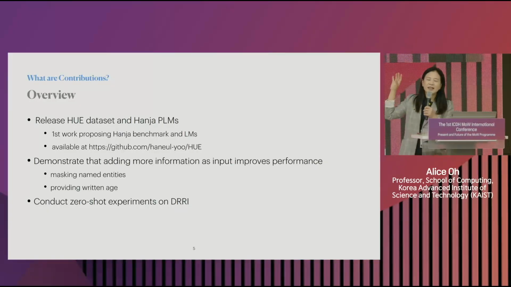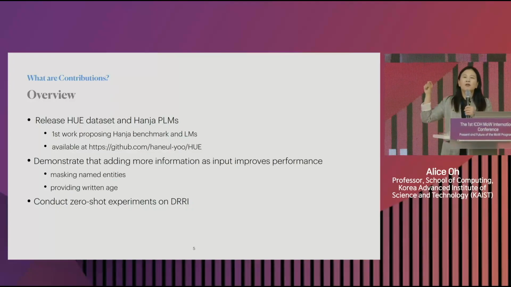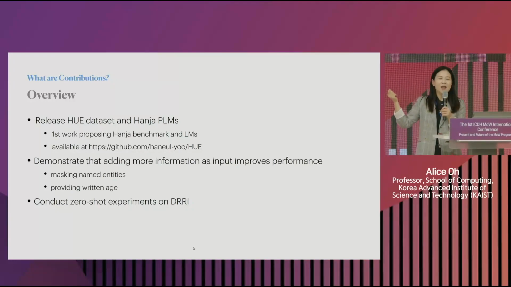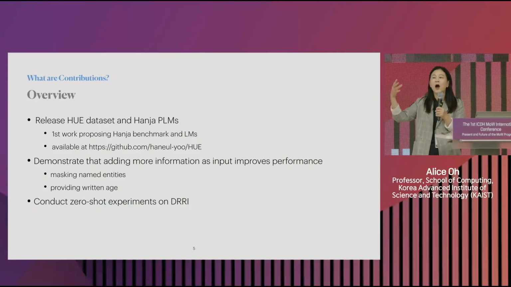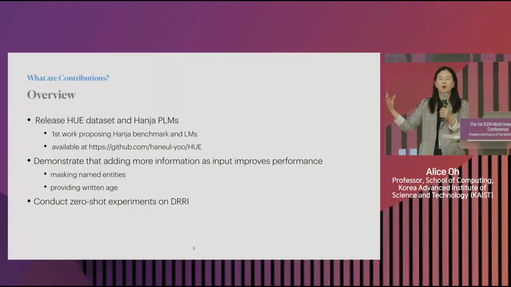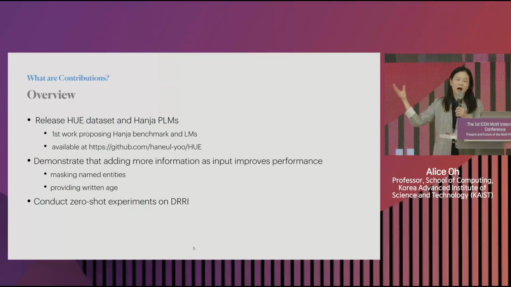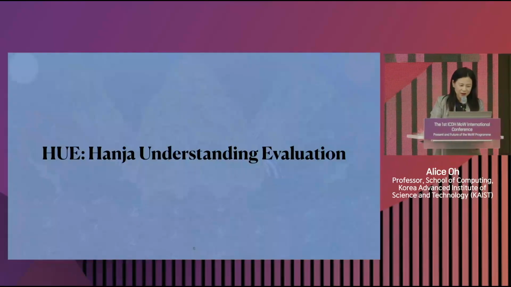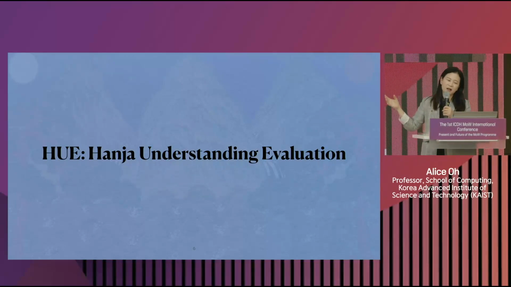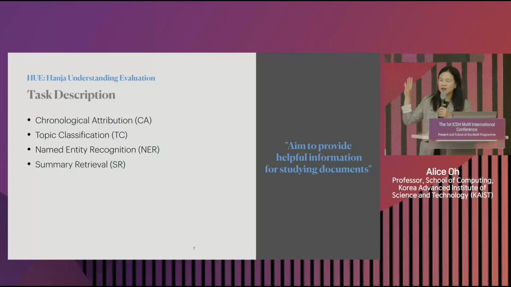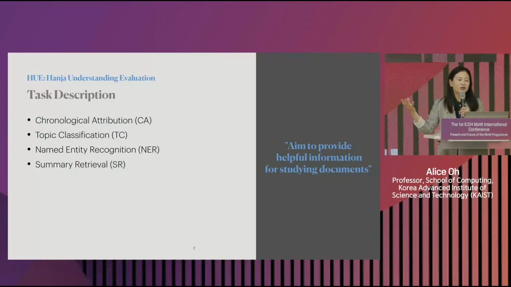So we made a data set of what we call natural language processing tasks, and then we provide the ground truth answers and we release them to the public so that other NLP researchers can conduct more research to try to understand the archaic Joseon Dynasty annals, right? So we call this Hanja Understanding Evaluation Benchmark Set, and it contains 4 tasks. One is chronological attribution, second is topic classification, third is named entity recognition, and fourth is summary retrieval.